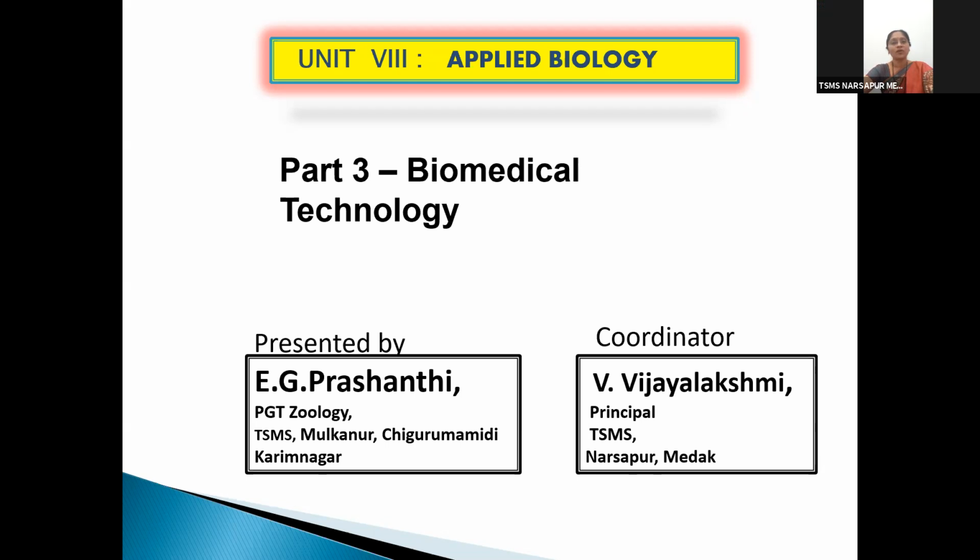Children, Prashanti ma'am was explaining to us about applied biology, isn't it? Now, when we talk about your course in the intermediate, you are in final year, isn't it? So, what are the subjects you learn here? Botany, zoology, physics, chemistry. Botany and zoology we have to learn because we are integrated, isn't it? Chemistry we learn because we should know what reactions happen in our body, either minerals, proteins, hormones or enzymes. N number of chemical reactions happen in our body. So to learn chemistry also is justified.